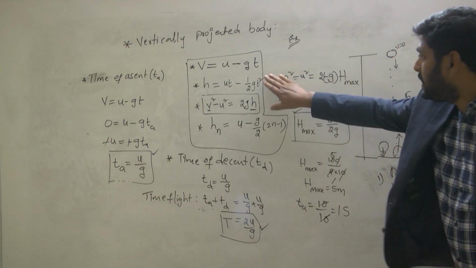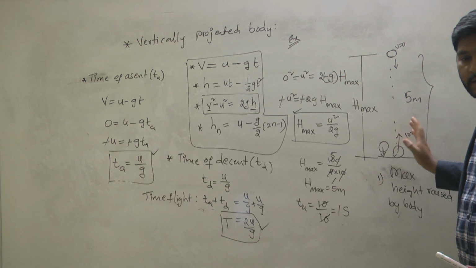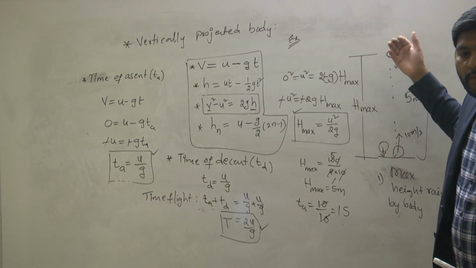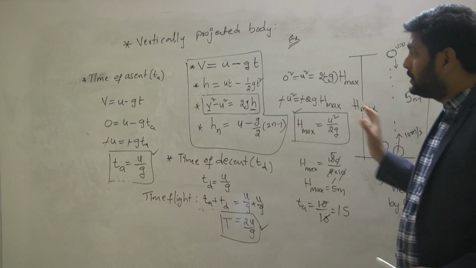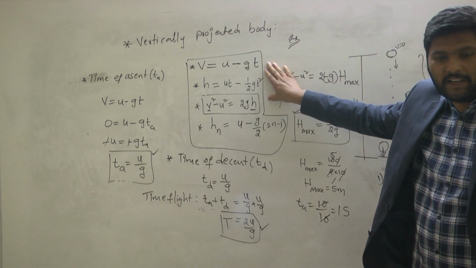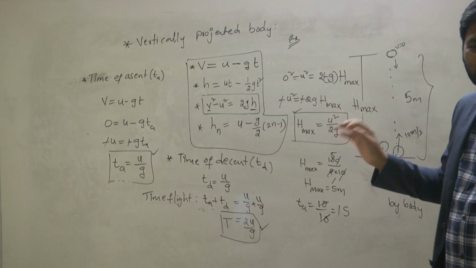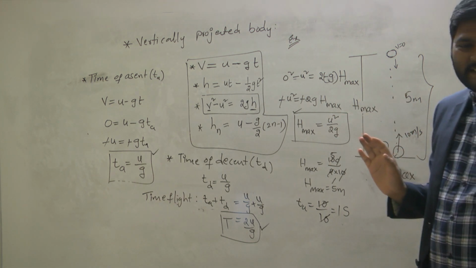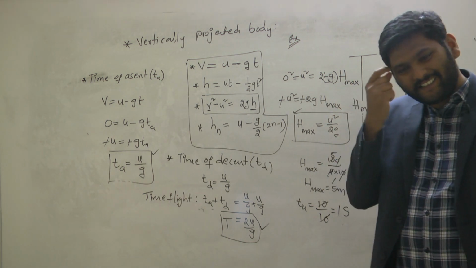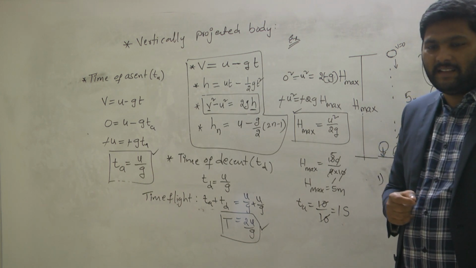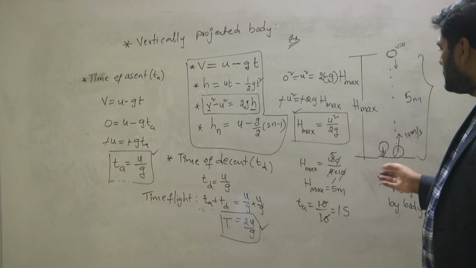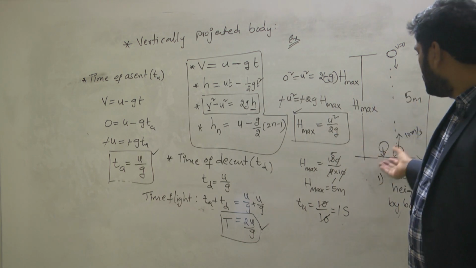So these equations are valid for this also, moving up and coming down. For both cases this equation is valid. It's a good point actually. The symbols are the same because we are starting with the initial velocity.